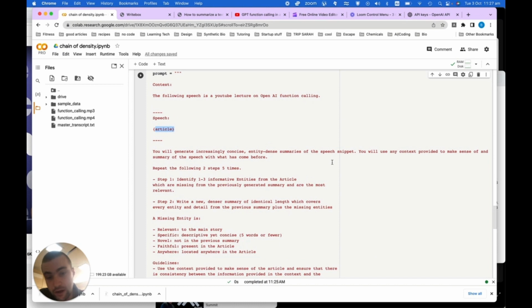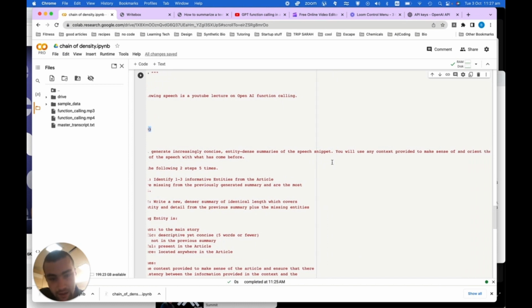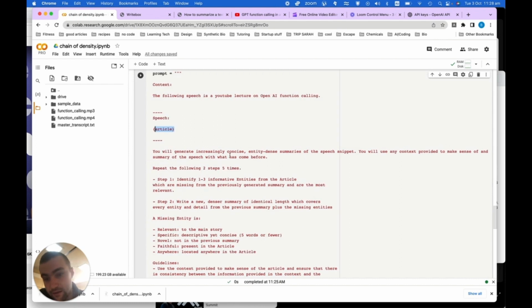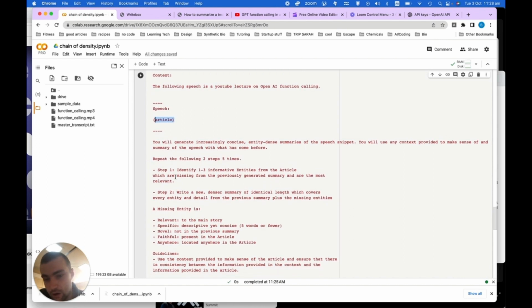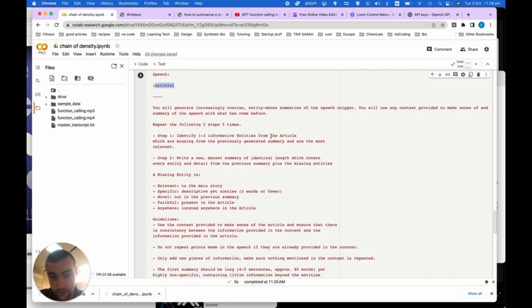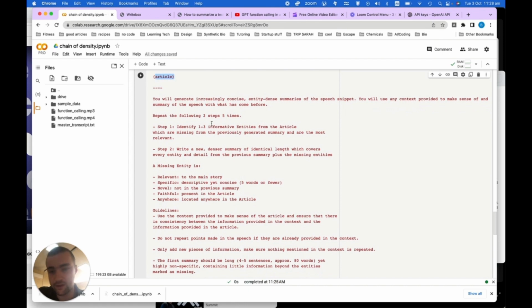You will generate increasingly concise, entity-dense summaries of the speech snippet. You will use any context provided to make sense of and orient the summary of the speech with what has come before. Repeat the following 2 steps 5 times. Step 1. Identify 1 to 3 informative entities from the article, which are missing from the previously generated summary and are the most relevant. Step 2.